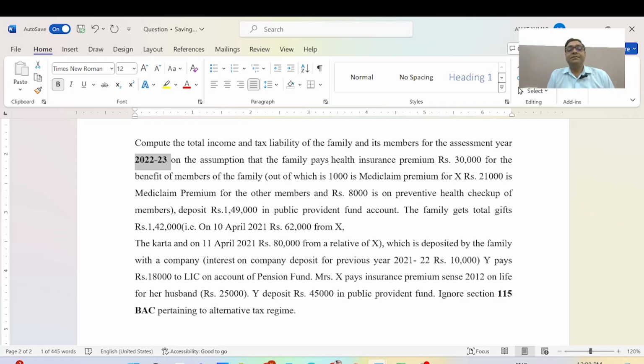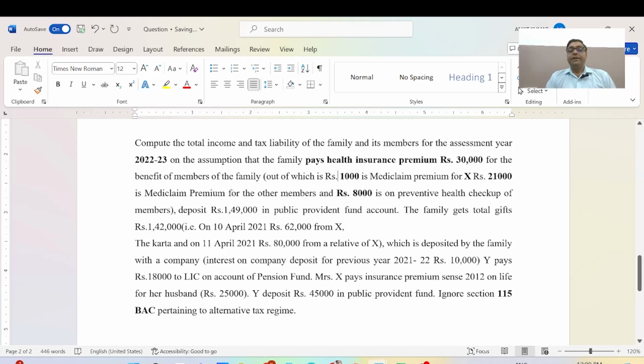On the exemption, the family pays a health insurance premium of 30,000 for the benefit of members of the family, out of which 21,000 is for Mr. X. Mediclaim premium for the other members is 8,000, and there is a preventive health checkup of the members.